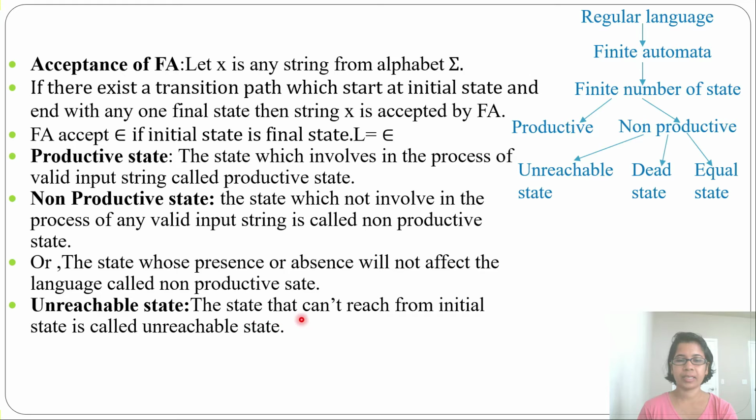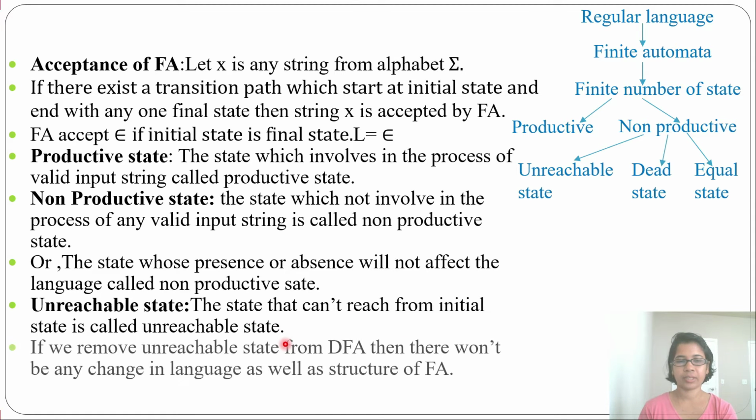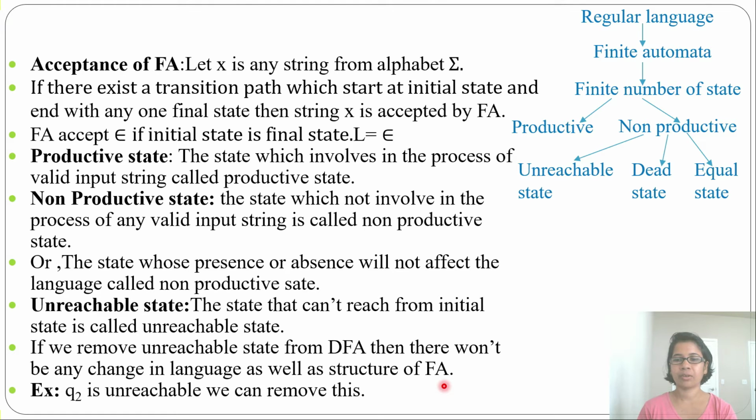Unreachable state: the state that cannot be reached from the initial state is called an unreachable state. If we remove the unreachable state from a DFA, then there won't be any change in the language as well as the structure of the FA. It will still be a DFA. The structure will not change, and even the language meaning will not change.